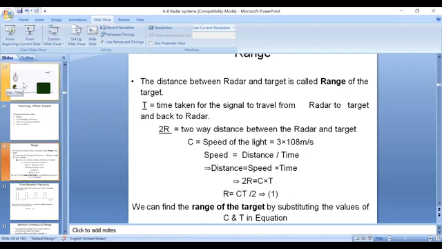In this principle, we explained that by using a radar system, we can calculate the range. In this slide, I am showing how we calculate the range of the target practically. By using this expression, we substitute the c and t values. c is the constant value, the speed of light, and t measures how much time is taken for the electromagnetic signal to reach the target and come back to the radar.